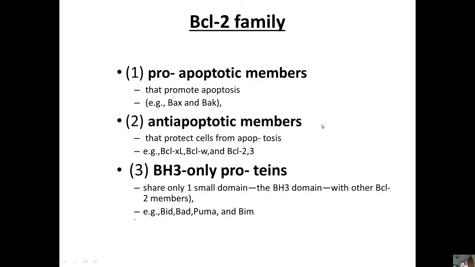A stimulus or signal shifts the equilibrium, and the inhibition of the BH3-only proteins is lifted. At that time, the BH3-only proteins activate the pro-apoptotic members and inhibit the anti-apoptotic members. That leads to a series of events that finally ends in cell death.